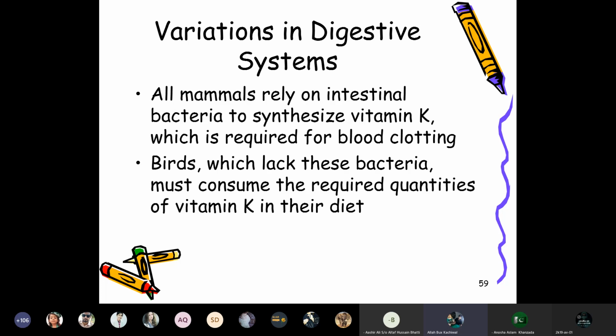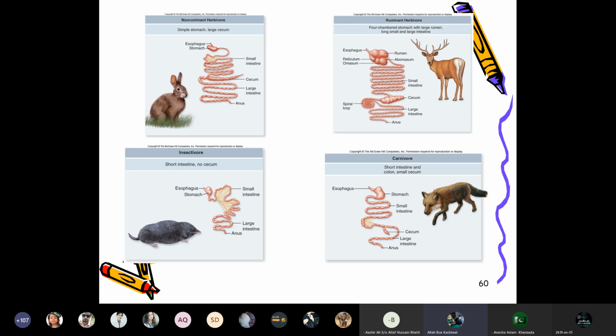So, regarding the variation in digestive systems, all mammals rely on intestinal bacteria to synthesize vitamin K, which is required for blood clotting. Birds, which lack these bacteria, must consume the required quantities of vitamin K in their diet. So the birds should be given vitamin K in their diet to meet their routine need.